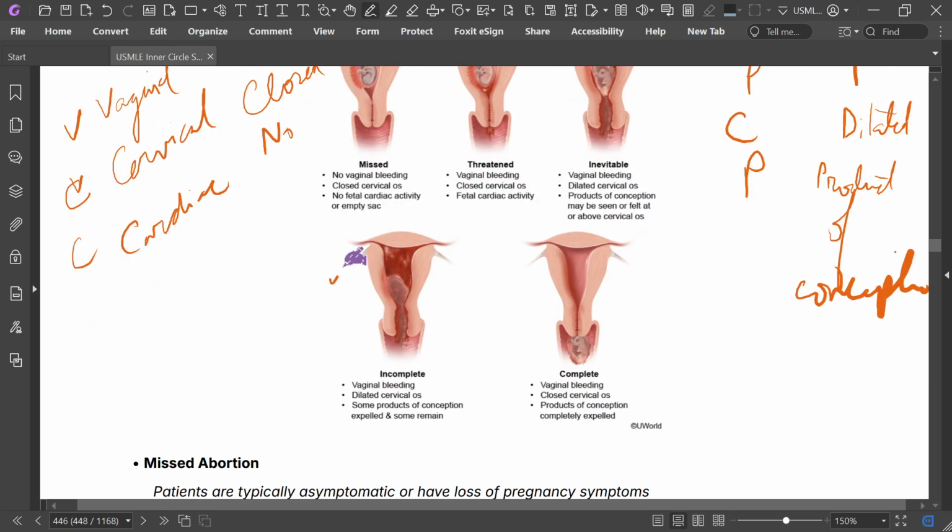Then there is incomplete abortion. In incomplete abortion, vaginal bleeding is present, the cervical os is dilated, and some products of conception are expelled and some remain. In complete abortion, all the products of conception come out. Vaginal bleeding is present initially as the products are coming down, then the cervical os is closed. Complete abortion means a closed cervical os.